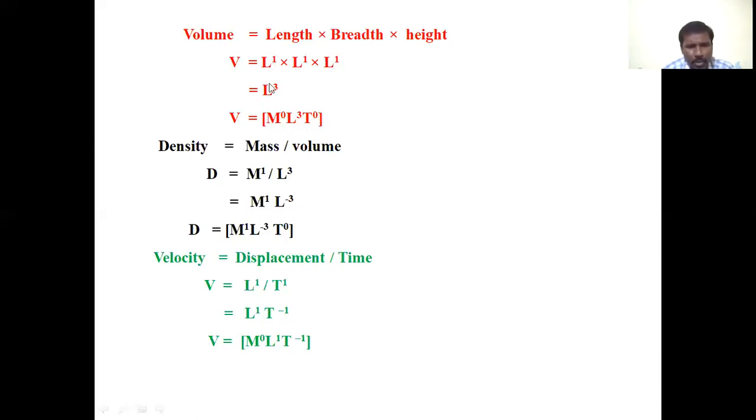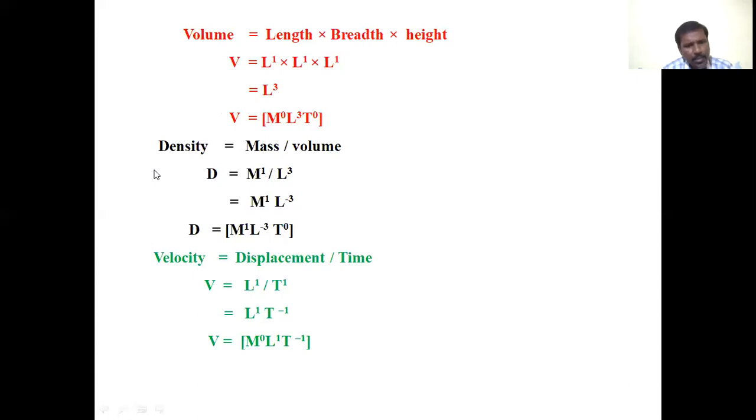There is no mass term in this dimension formula, that is M power of 0, and the time term is also 0. Therefore only the length term of 3 remains. The dimension formula for volume V equals M power of 0 L power of 3 T power of 0.